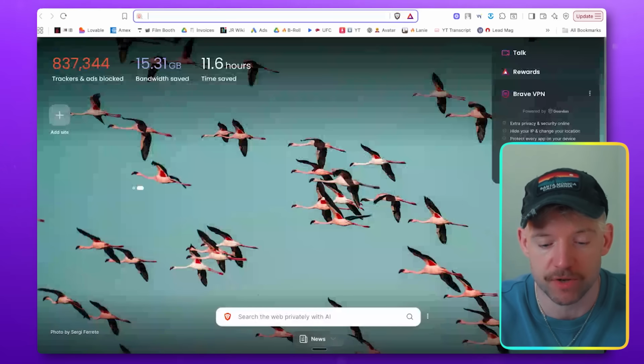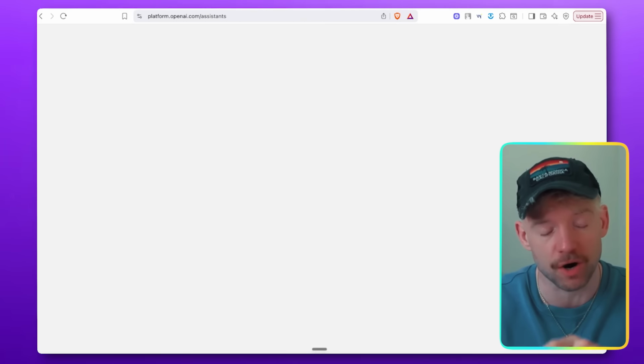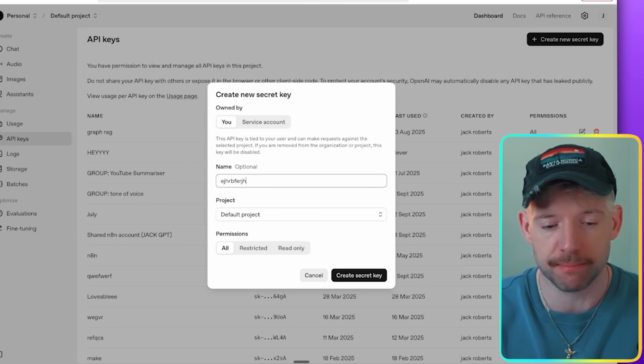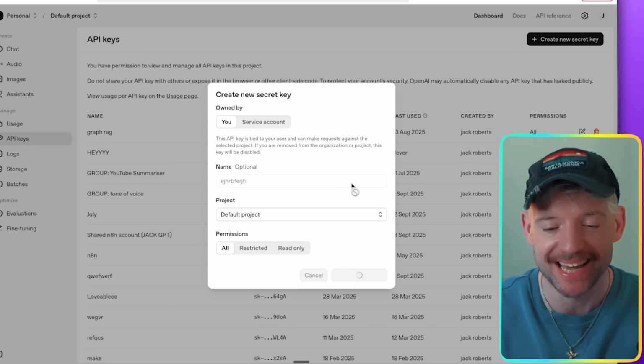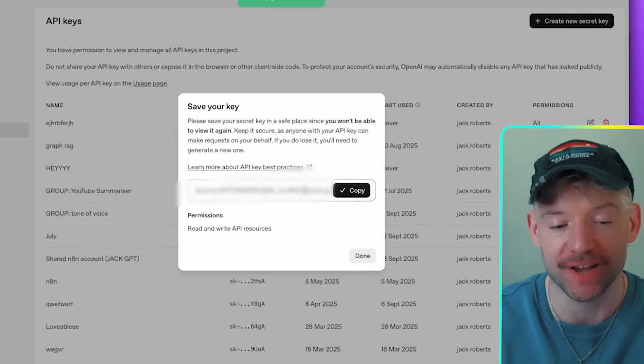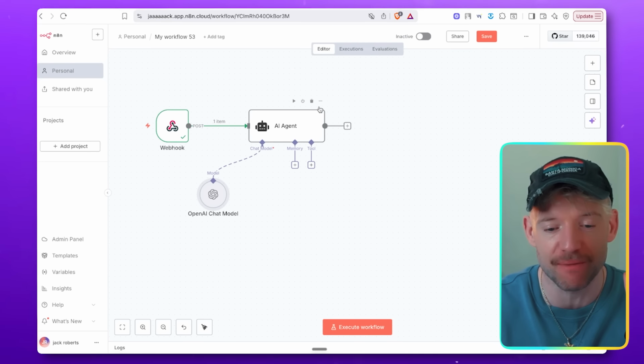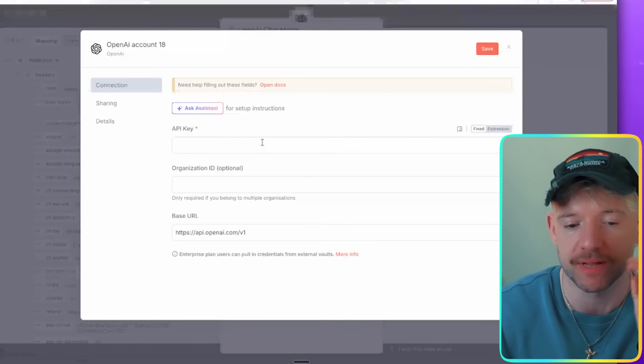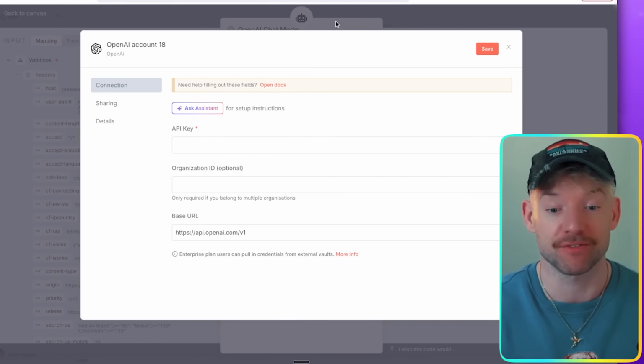If you haven't connected that, by the way, just come over to platform.openai.com. And then, guys, on the left-hand side, you see API keys. Just click on create new key, call that whatever you want, create secret key. And then you'll see the code. You just copy that code. You come over to N8N or make.com, and once you click on this, you click on create new credential, enter your API key in there, and then you're going to be ready to rock and roll.